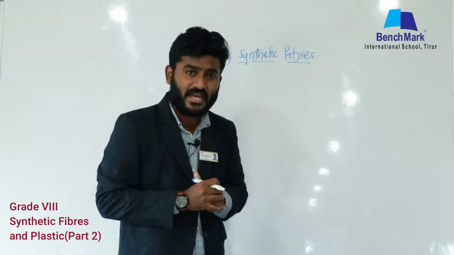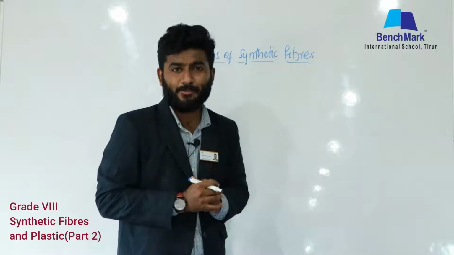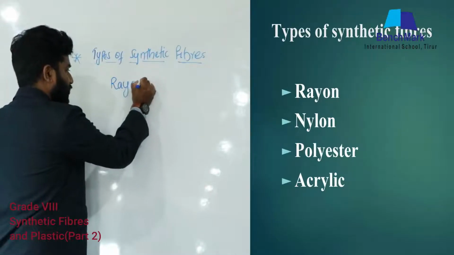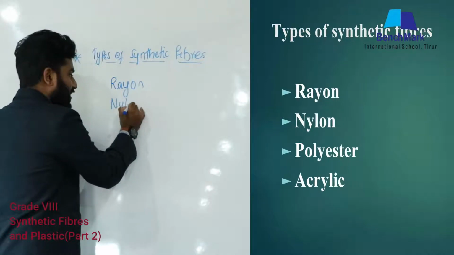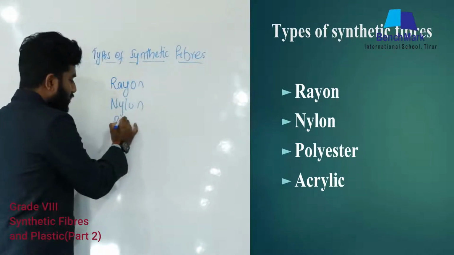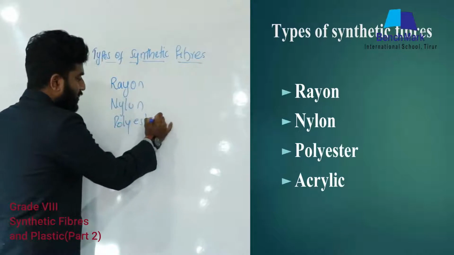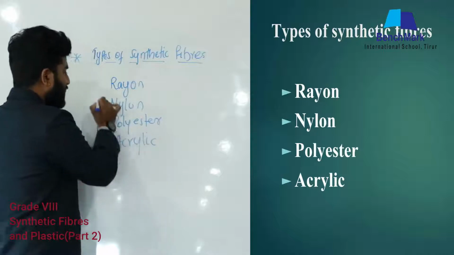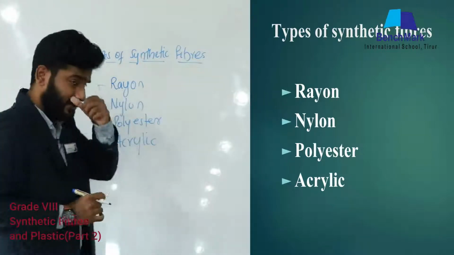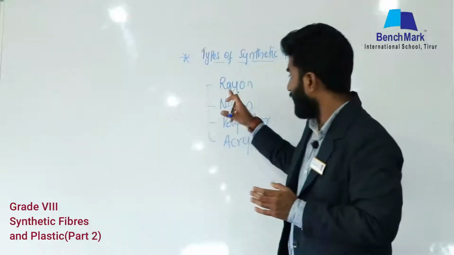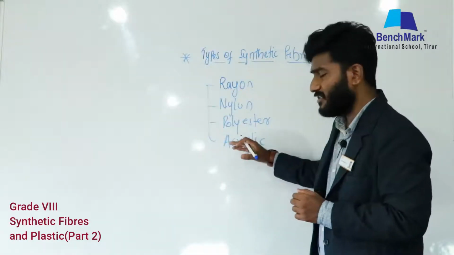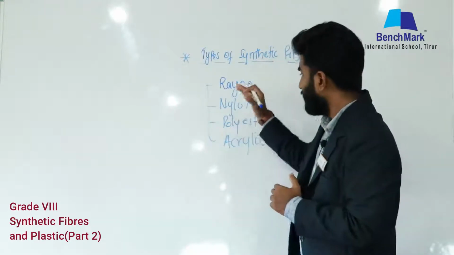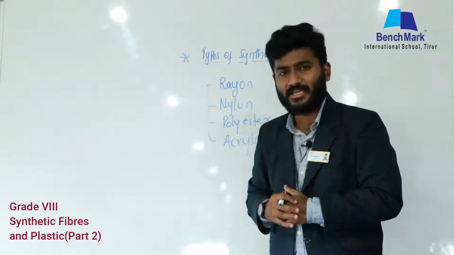In 8th standard, grade 8, we are going to discuss 4 types of synthetic fibers. They are rayon, second one is nylon, third one is polyester, and the last one is acrylic. Okay, so we have to discuss 4 types of synthetic fibers: rayon, nylon, polyester and acrylic. In this class, we will discuss them in detail.